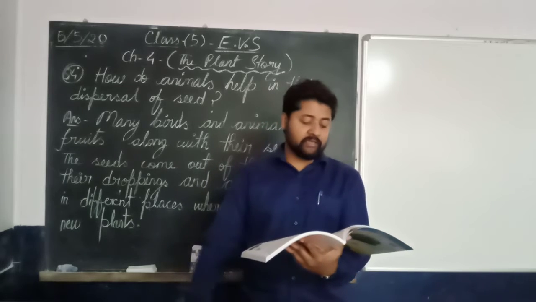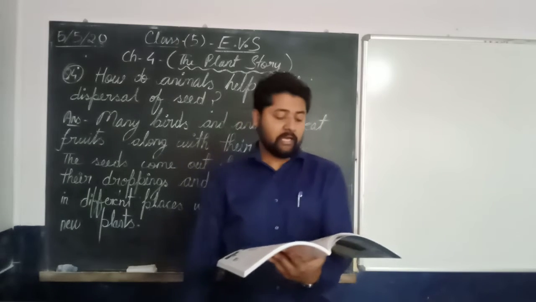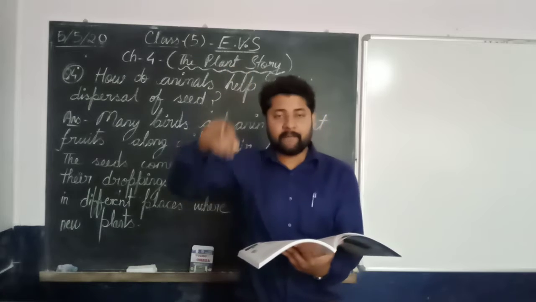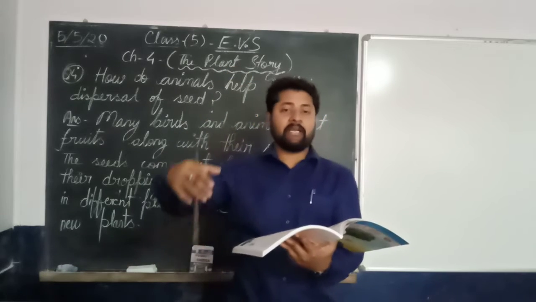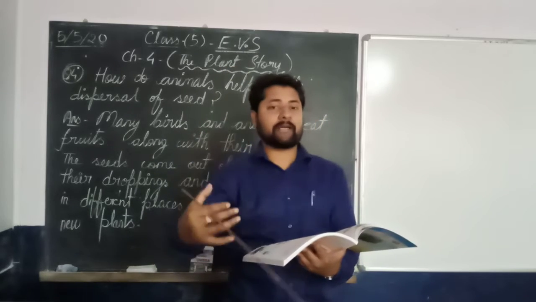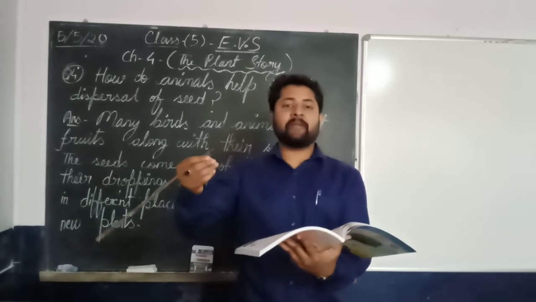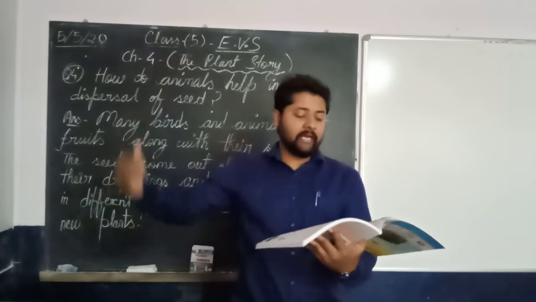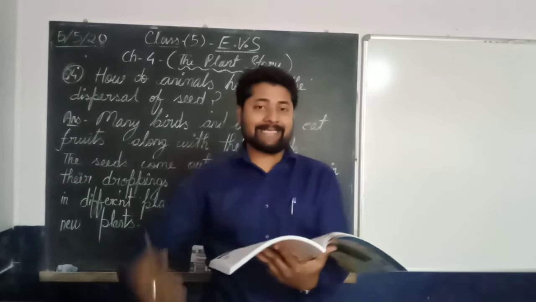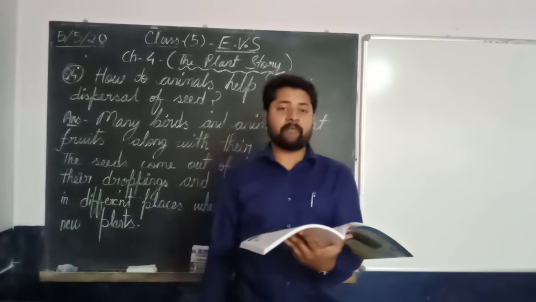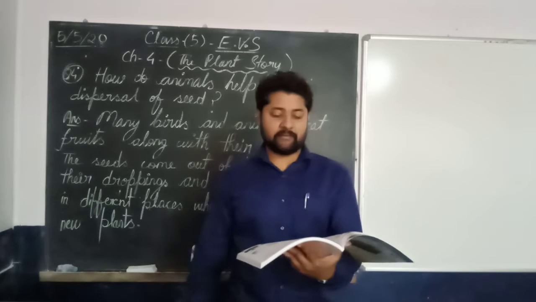Then I discussed the stages of seed germination, where a seed is first sown in the soil, then after having proper amount of water, sunlight, warmth and nutrition from soil, it grows into a sapling, then converts itself into a huge plant or tree. This is the process of seed germination, or we can say the stages of seed germination.